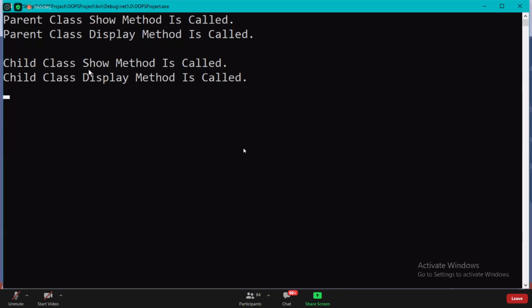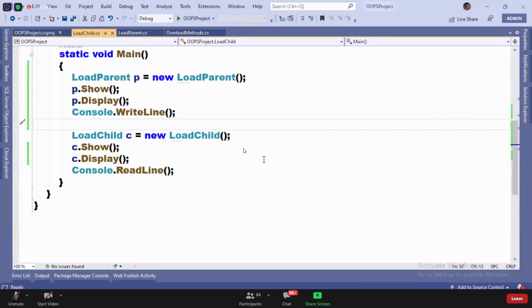Are you guys clear? Okay, so how exactly can we do that? How exactly can we perform this, and how to use the base keyword and call it?